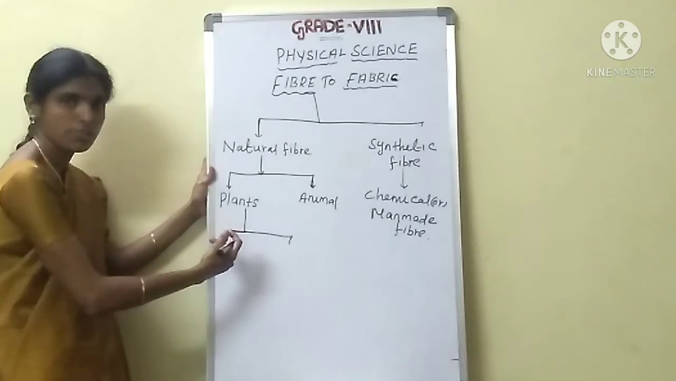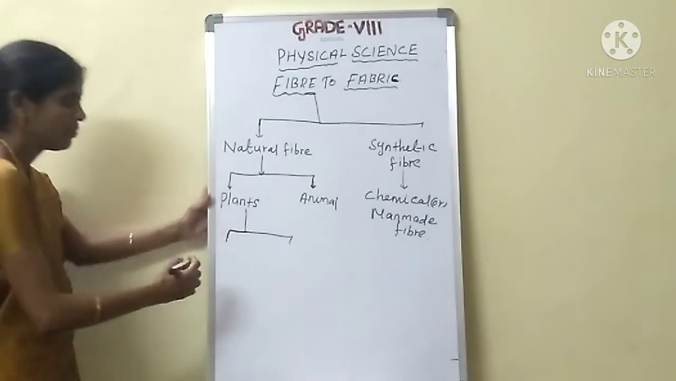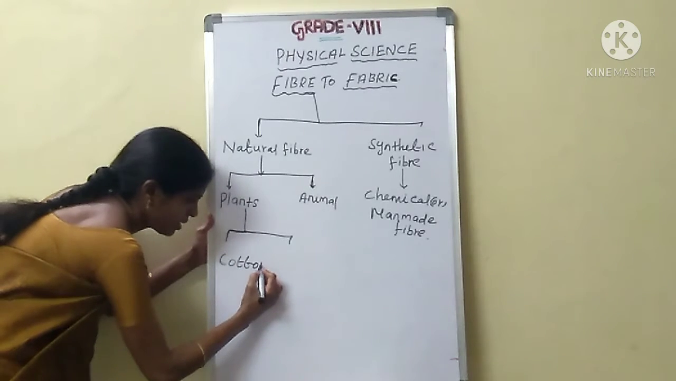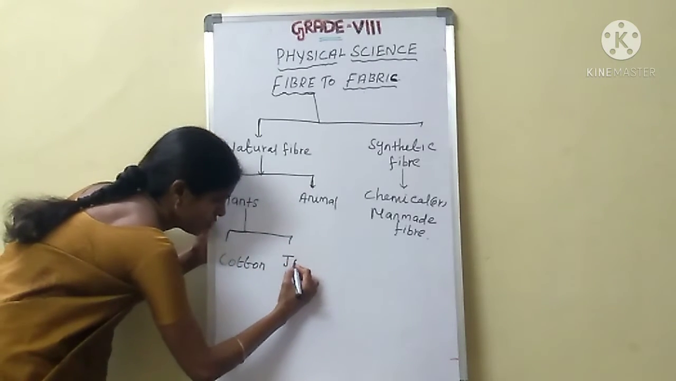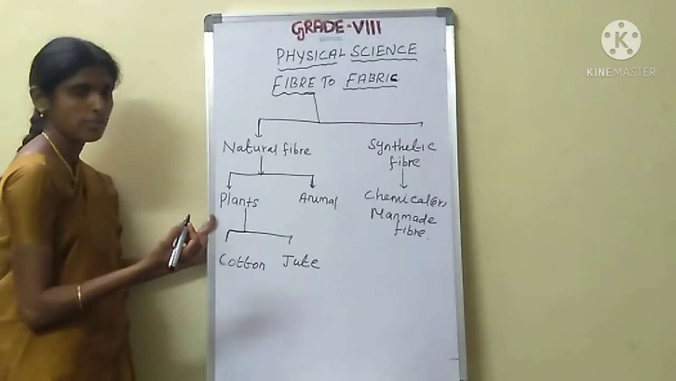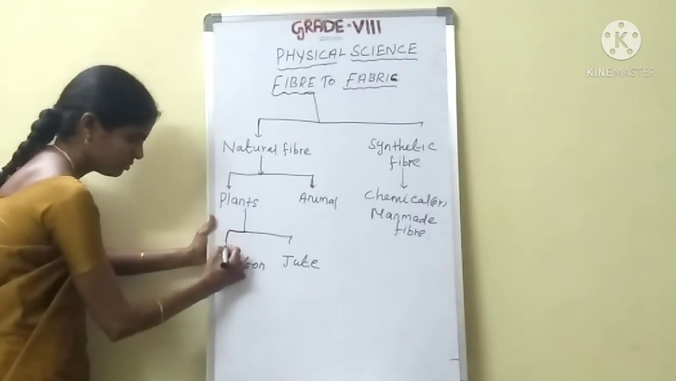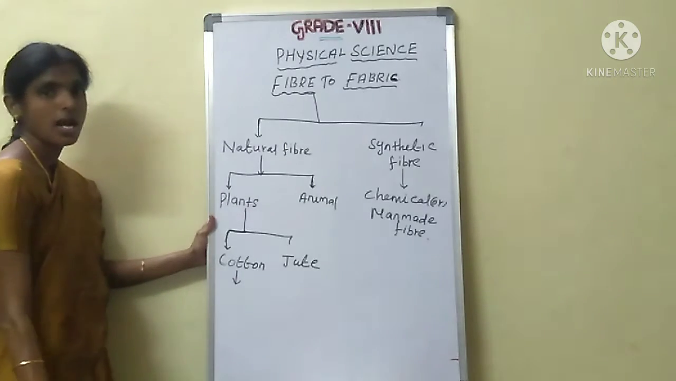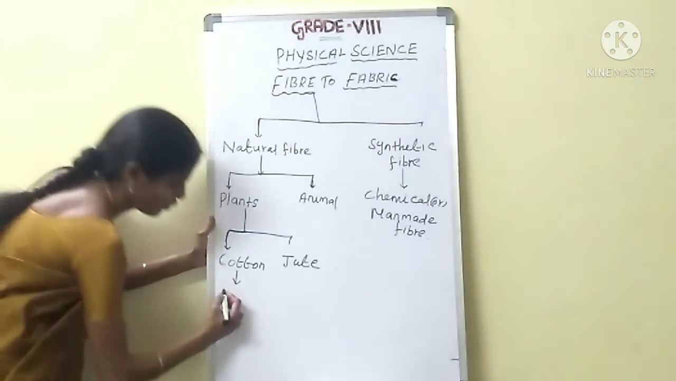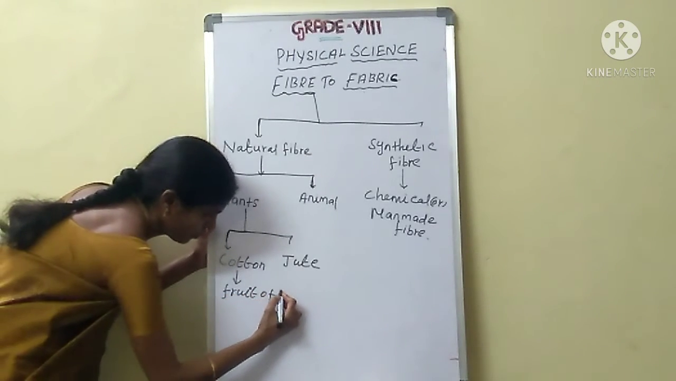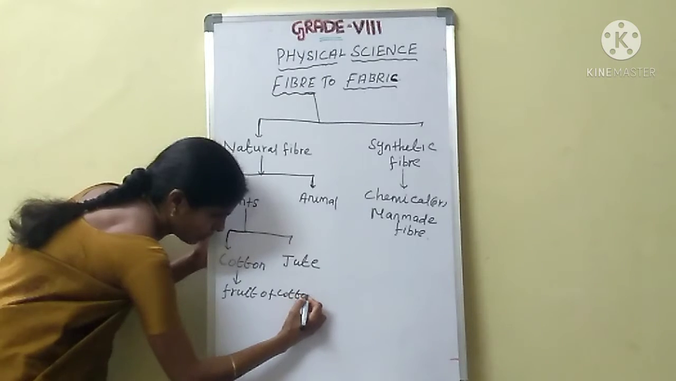Okay, see here, plant fibers are obtained from plants. Which plants? Any idea? Okay, see here, cotton plant and jute plant. Cotton fiber is obtained from the fruit of the cotton plant.